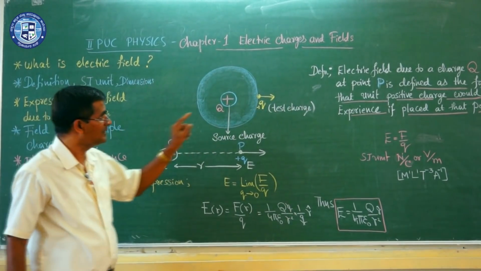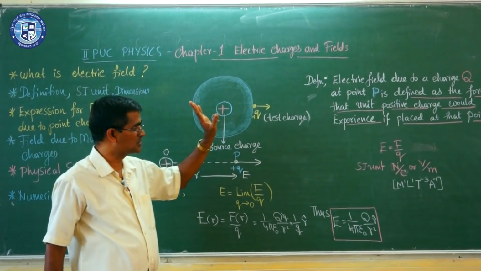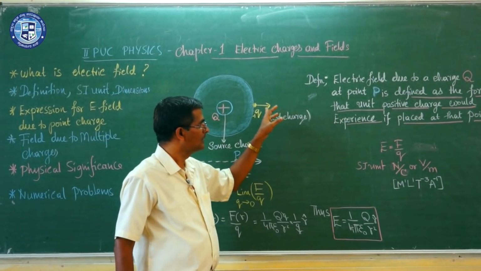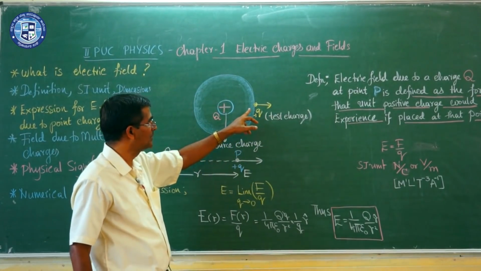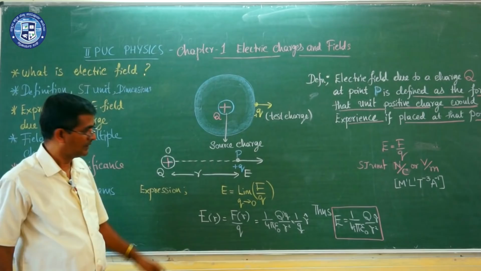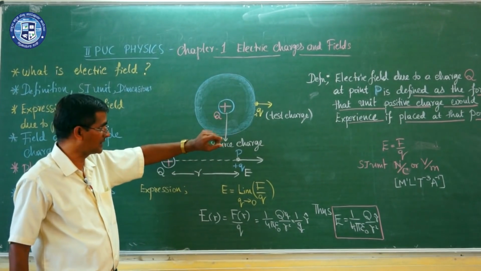About this electric field, the definition says: the electric field due to any charge Q at a point P is defined as the force on a unit positive charge if it is placed at that point. That is the definition given for electric field.